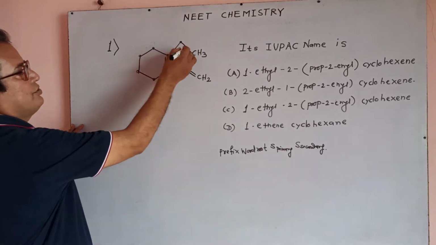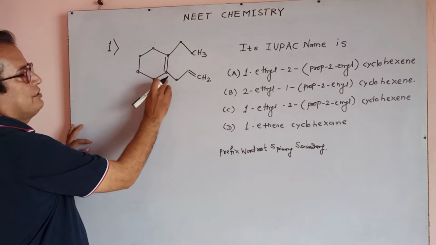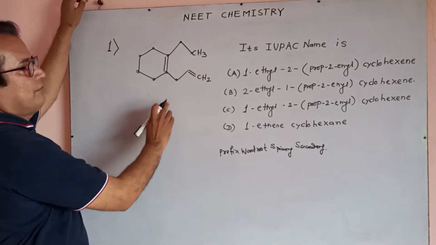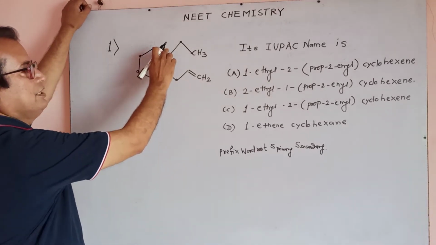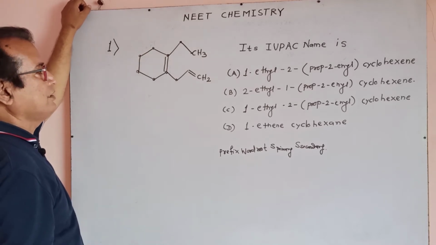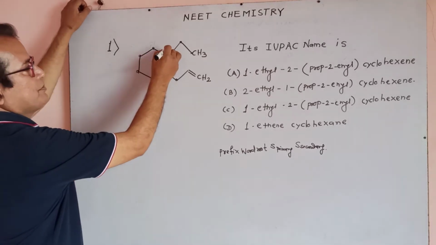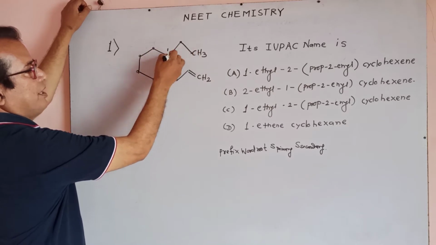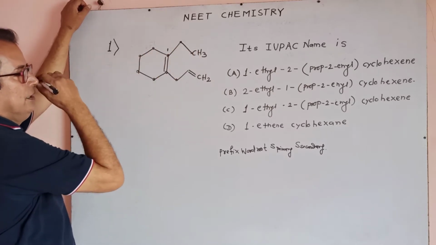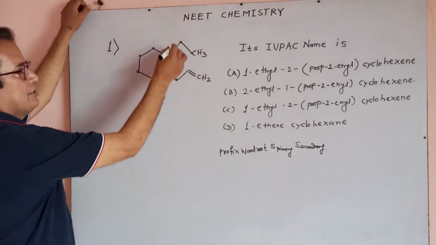Numbering starts from this point, because the branch is here and the double bond is here, including the double bond and two branches.